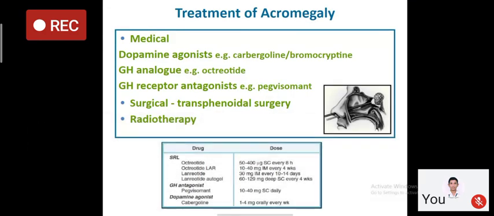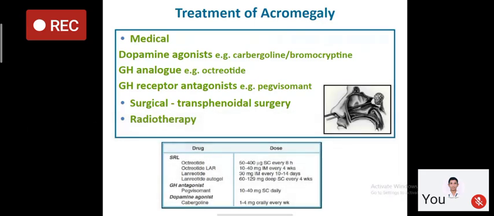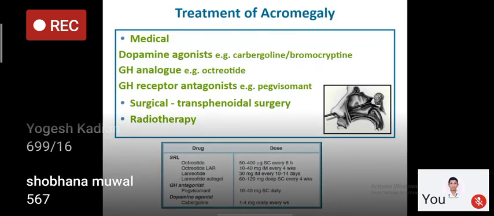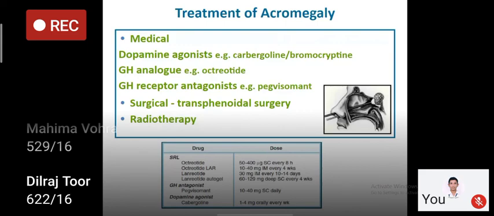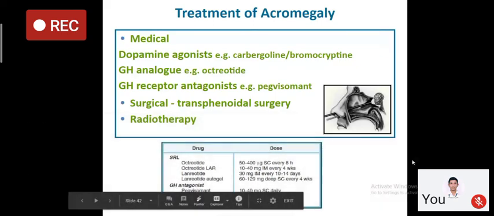What is the treatment of choice? The treatment of choice for acromegaly is surgical resection of the tumor. As I've told you, the majority of the patients have macroadenoma, so the treatment of choice is surgical resection. There are various medical treatments. You should just remember the names. We can give somatostatin receptor analogs, which are octreotide, lanreotide, and lanreotide autogel. These LAR preparations can be given once a month.